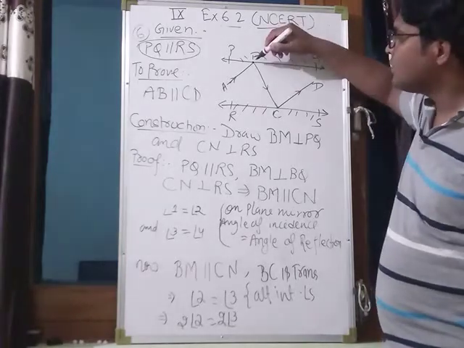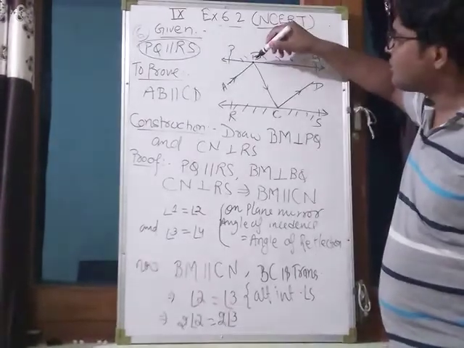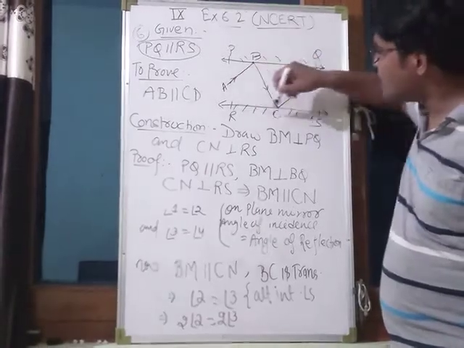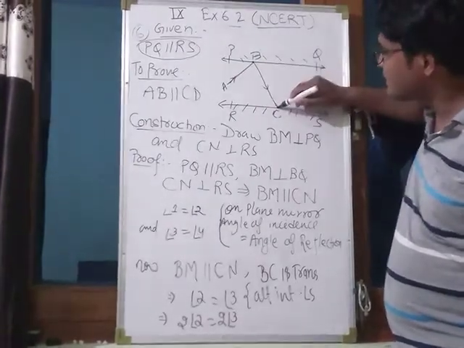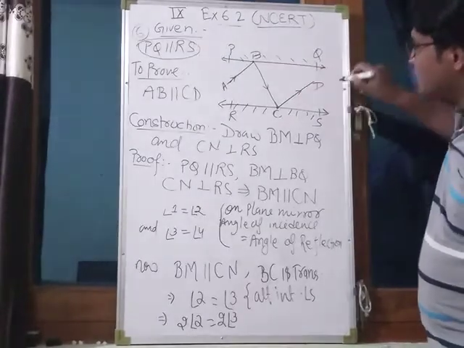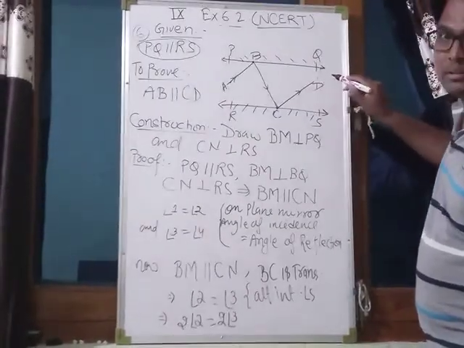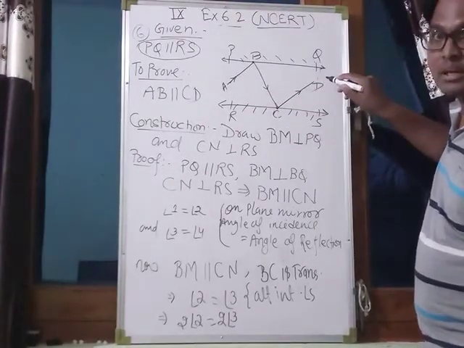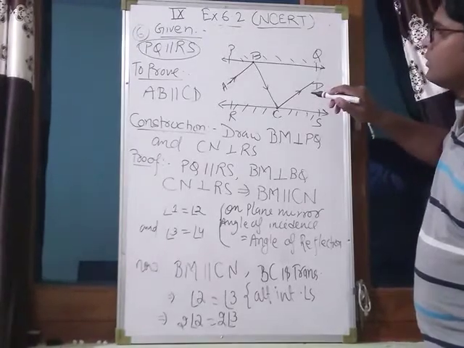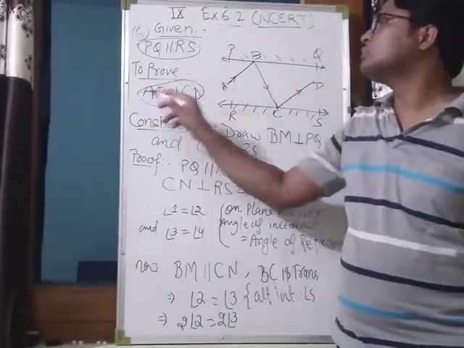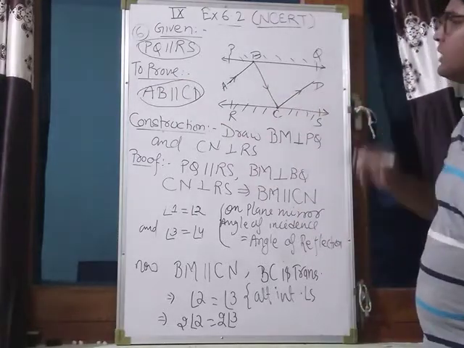This is the incident ray. After that, it reflects in the direction of C and strikes RS at point C. Again, it reflects from the plane mirror RS in the direction of D. So the question says: prove that AB is parallel to CD.